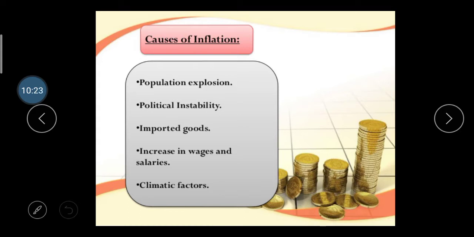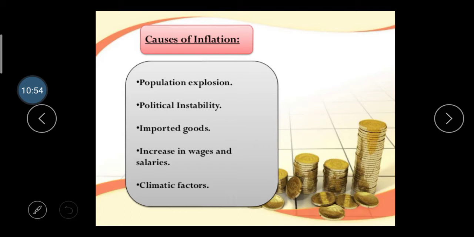Imported goods. Imported goods means what? The goods which a country purchases from another country. So the rate of imported goods is higher than our country's goods, and that's why it creates inflation. Then increase in wages and salary. If wages and salaries are increased, then people get higher income, and they decide to spend their money on different products.